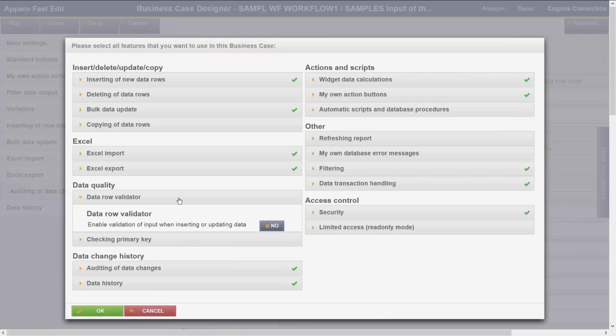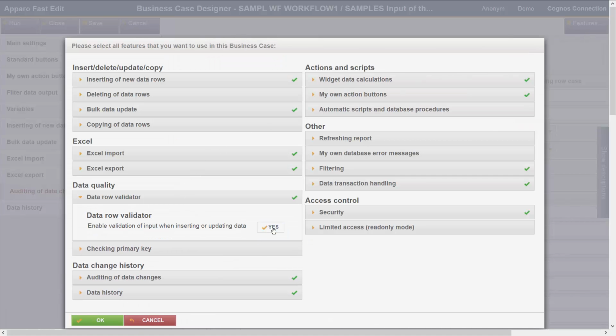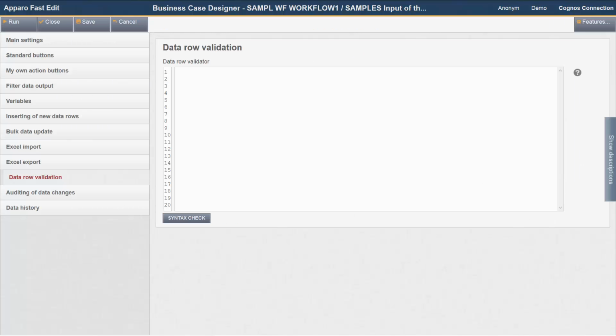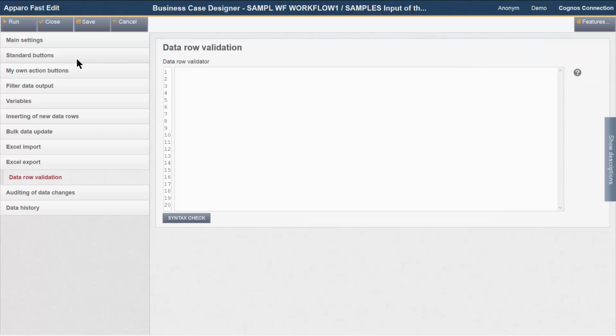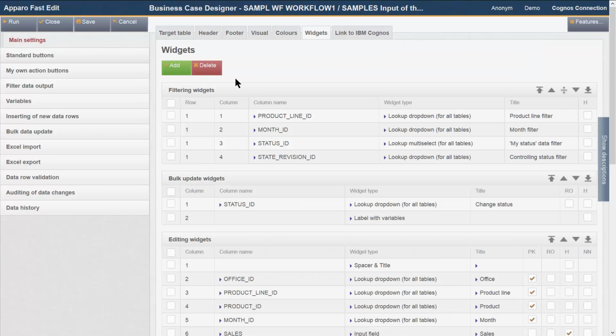For the latter, we activate the feature Data Row Validator. With the Data Row Validator, we can check the values of the widgets independently via JavaScript. By clicking on the question mark, you'll find examples. A simple example would be: widget A and B may not together exceed widget C.